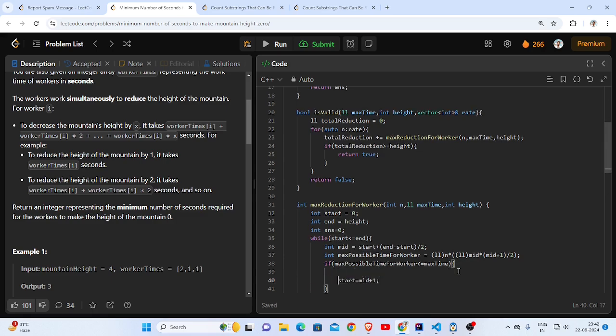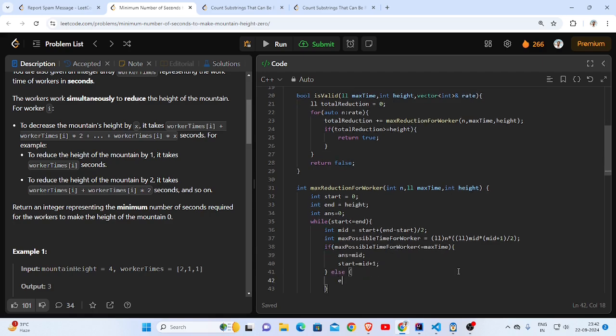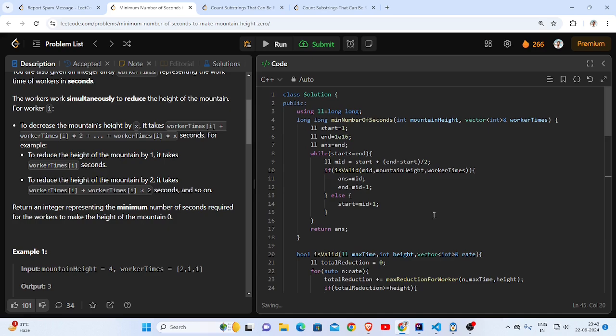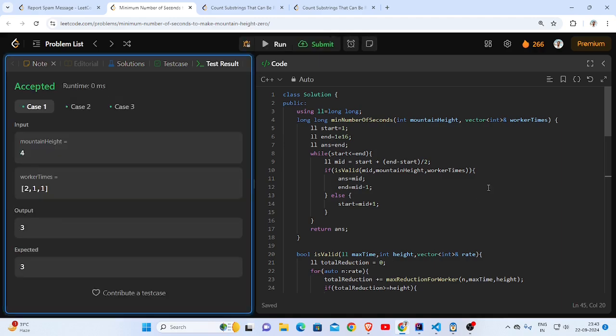I'll get the answer at this point to be mid, and otherwise I'll go towards the left half, and finally return answer. Alright, so this is what it is. This is a complicated solution. Let's see if this works.